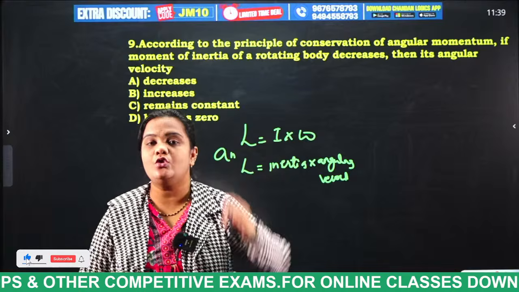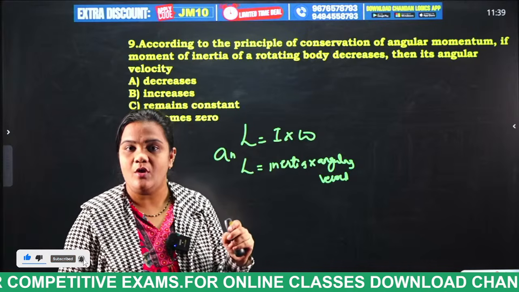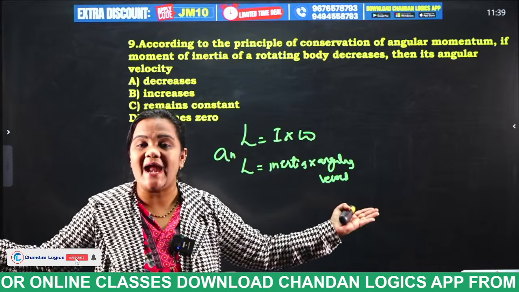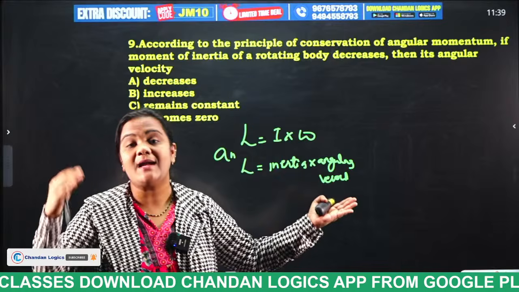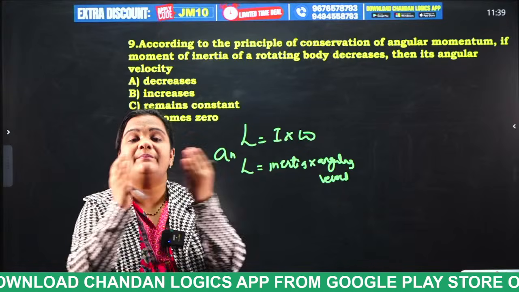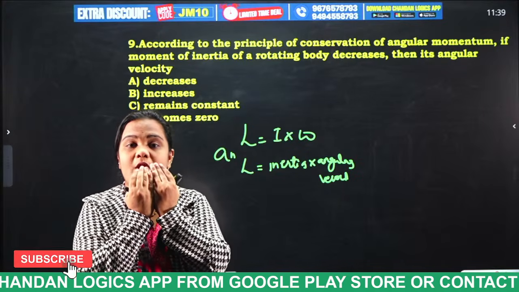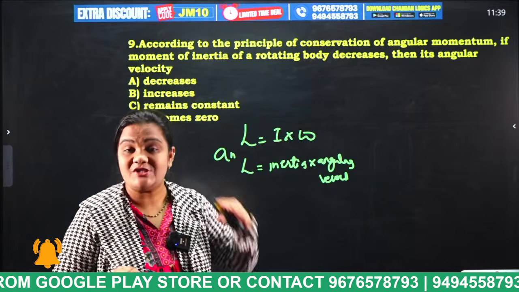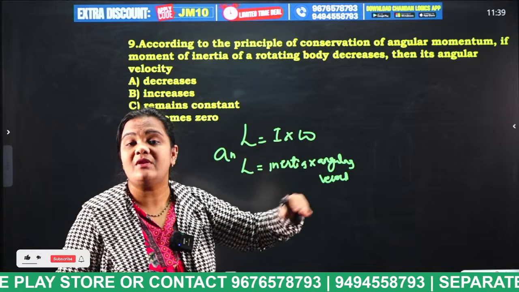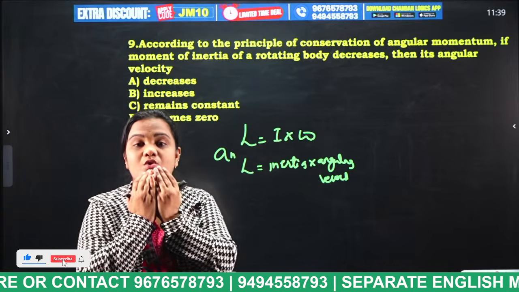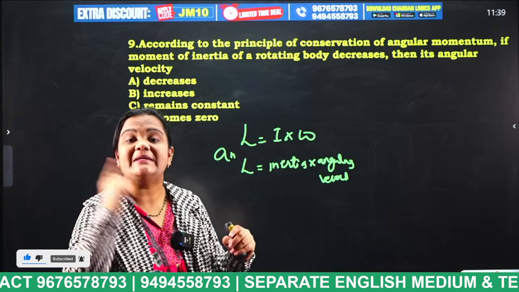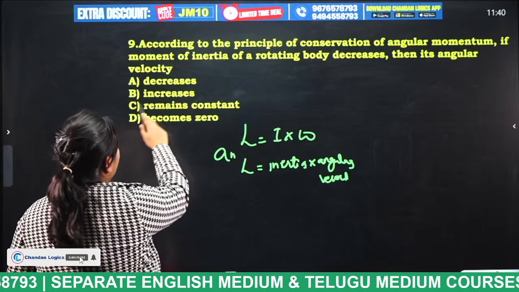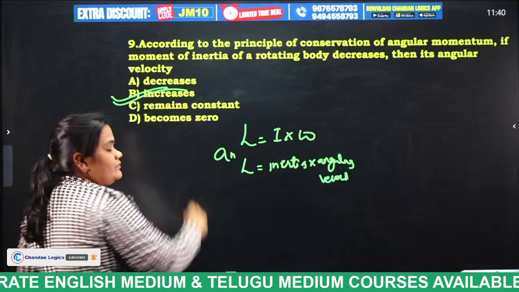Just search figure skating on YouTube, and you can easily understand. If she stretches her hands, moment of inertia is more and angular momentum decreases. If we bring her hands and legs closer to her body, moment of inertia decreases and angular momentum increases. So when she puts her hands closer to her body, her spin will increase. That is nothing but what, students? Its angular velocity increases. Did you understand?